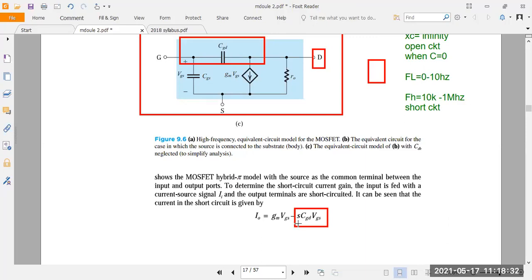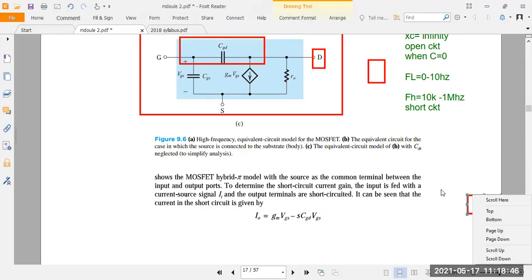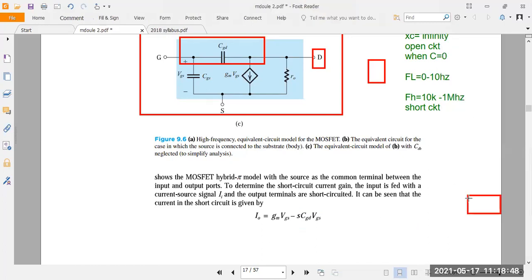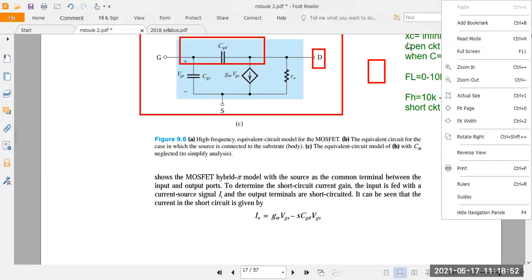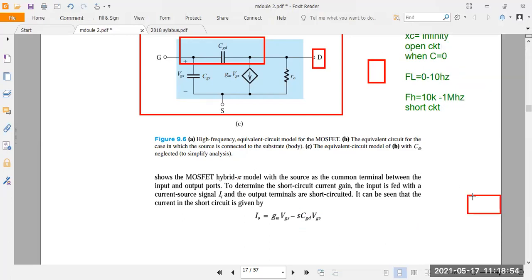So s is equal to what here? j omega, right? Same thing, you take now. It means the output current depends on the gate to drain capacitance. Then what is the input voltage here? Gate to source voltage. Understood? So here you take this equation now. Okay, it's the output current here.